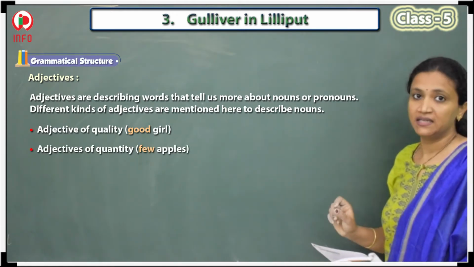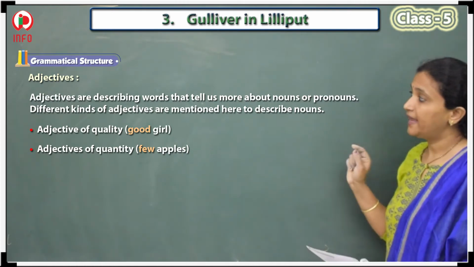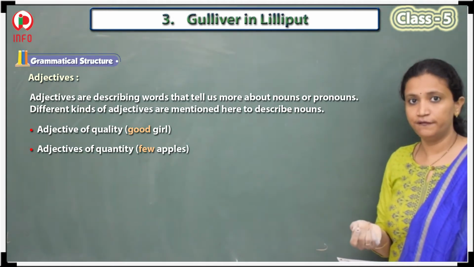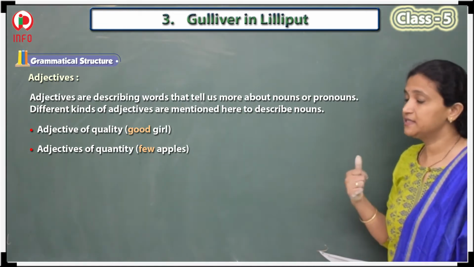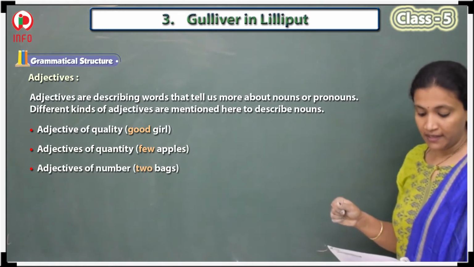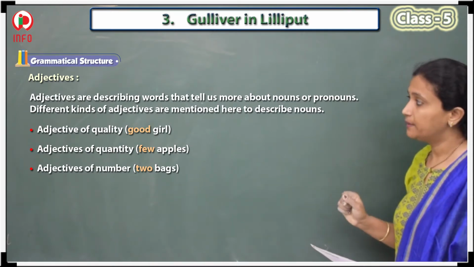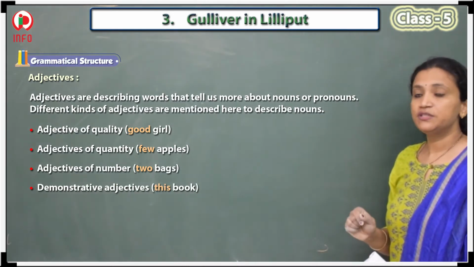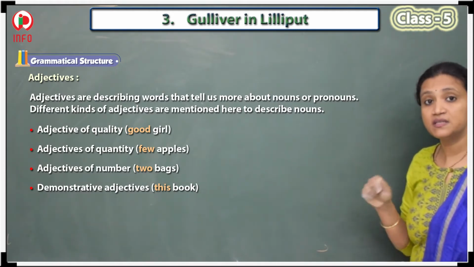Adjective of quantity. Quantity is always measurable. That is the reason they have given in the bracket few plants. We can measure few, we can measure more, so few or more are the quantities. Adjective of number. What are numbers? 1, 2, 3, 4, 5. Those are numbers. In the bracket they have given 2 bands.